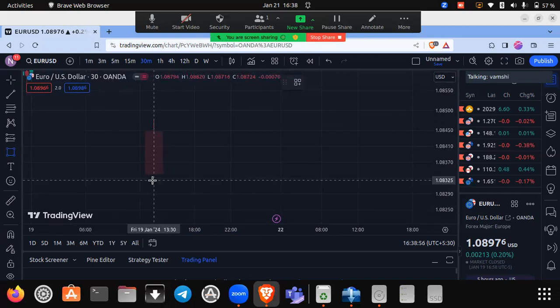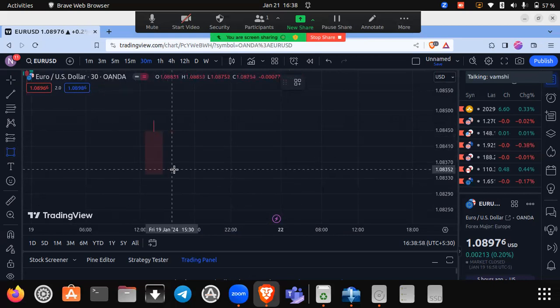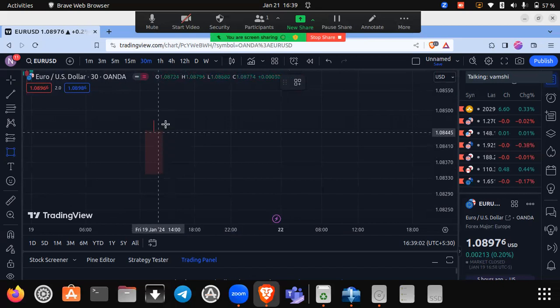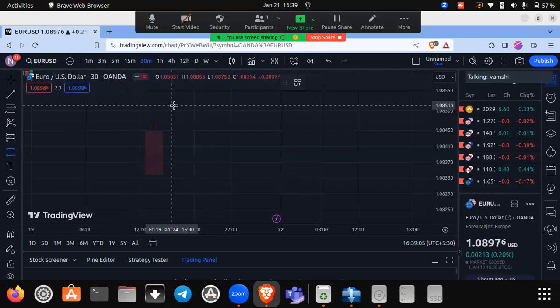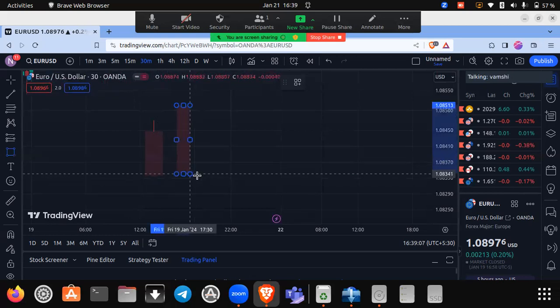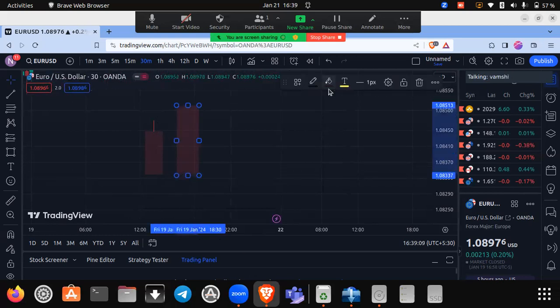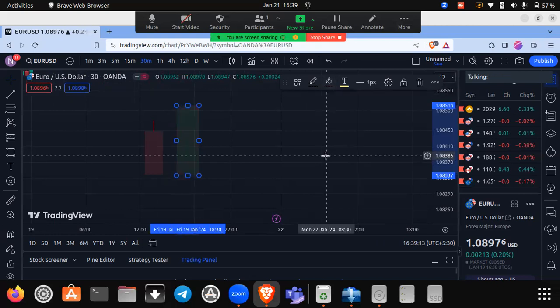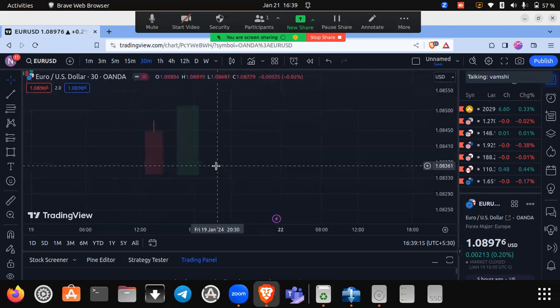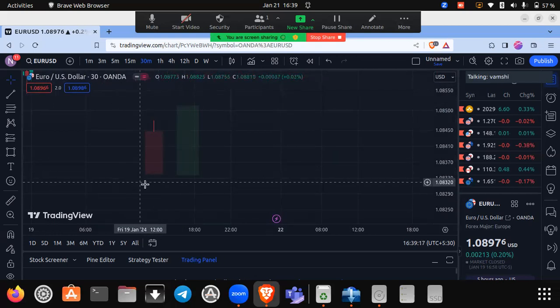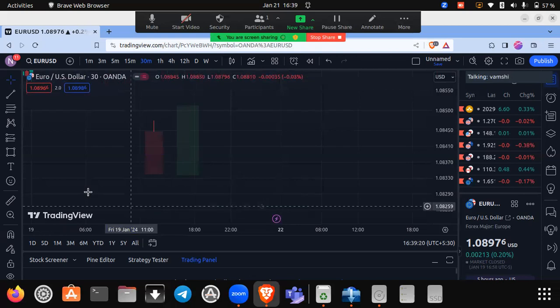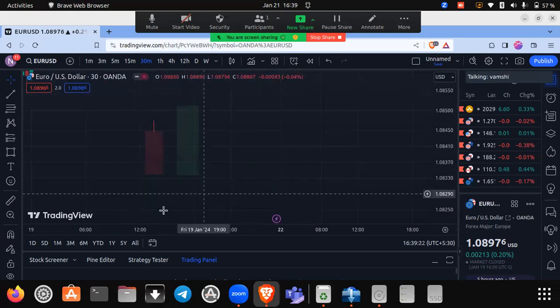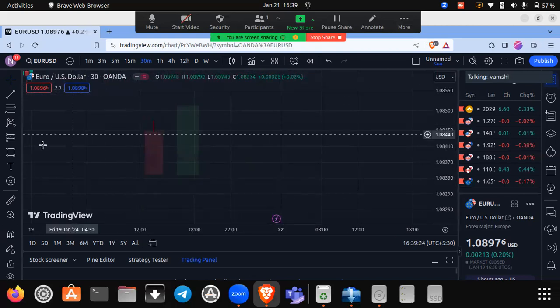And for it to be called an engulfing buy, we need a green candle or we need multiple green candles which completely engulf the red candle. Something like this. Now as you can see, the complete red candle got engulfed by a green candle. Now we call it an engulfing buy candlestick pattern.